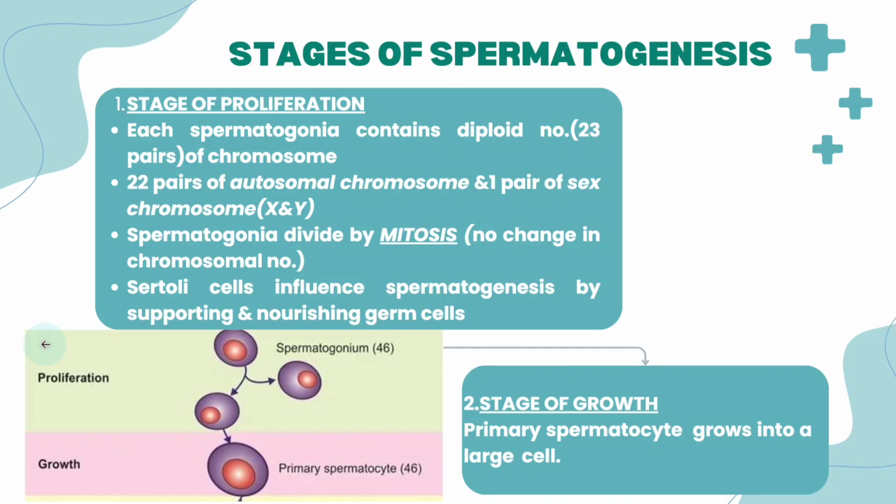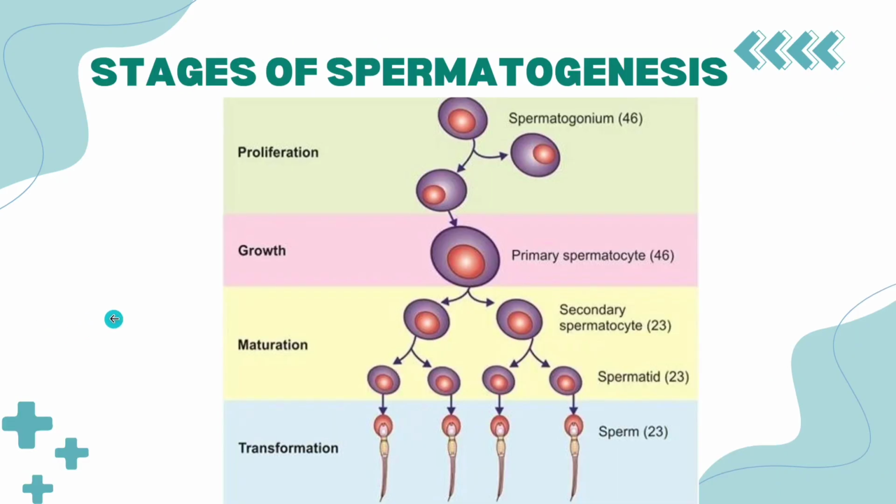Let us see the 4 stages again: the stage of proliferation, the stage of growth, and the stage of maturation. The stage of maturation consists of 2 phases, the first phase of maturation and the second phase of maturation. The ideal feature of this stage is the conversion of chromosomes, that is, diploid chromosomes are converted into haploid chromosomes.